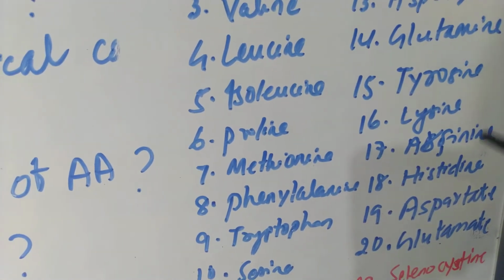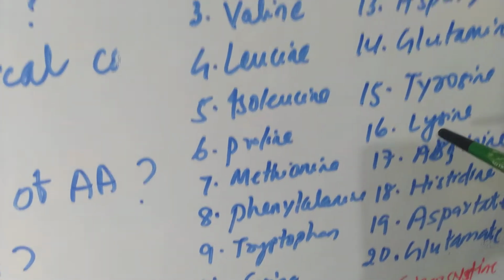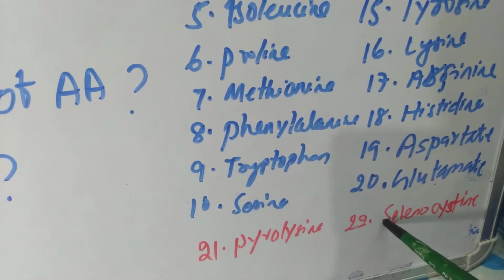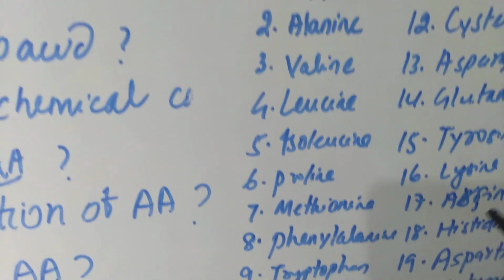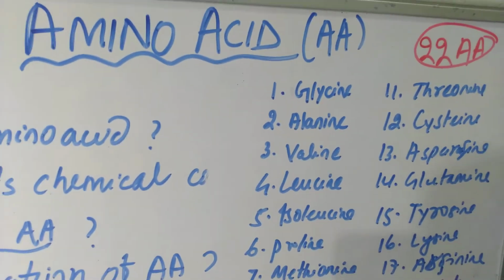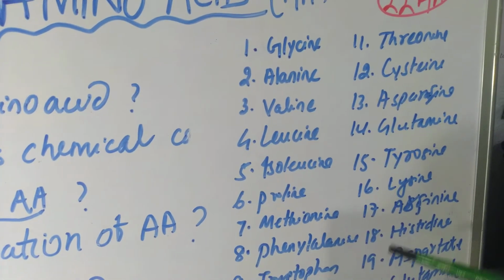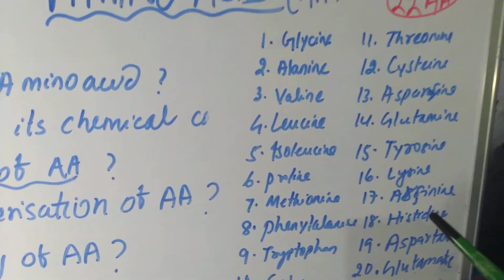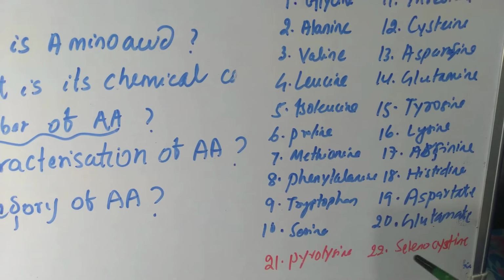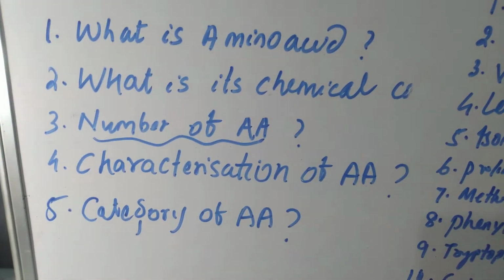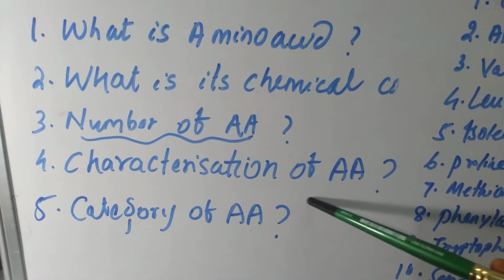These are those 20 fundamental amino acids, and the extra two, pyrrolysine and selenocysteine, are the derivative amino acids which I have already told you. So these are the 22 amino acids. Out of those, 20 are fundamental and 2 are derivative amino acids. So let's jump to characterization of amino acids.